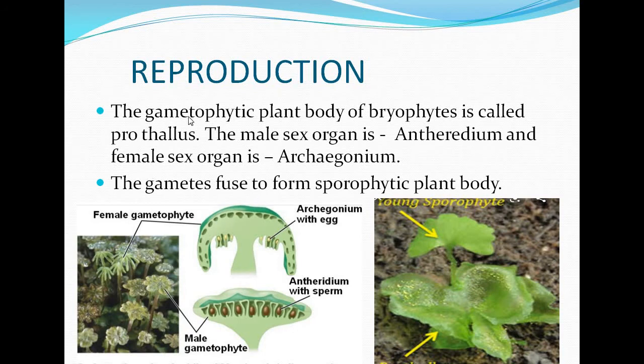How do they reproduce? The gametophytic plant body of bryophyte is called prothallus and the male sex organ of the prothallus is called antheridium and the female one is called archegonium. The gametes fuse to form sporophytic plant body. Here you can see the male gametophyte and the female gametophyte, and they produce sperm and egg, and after the fusion the zygote forms. Here is the picture of a prothallus which is also bearing a young sporophyte.